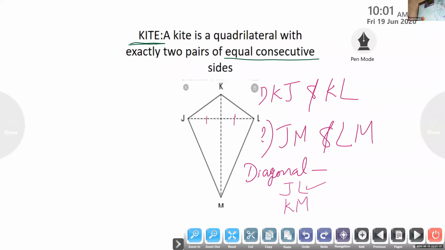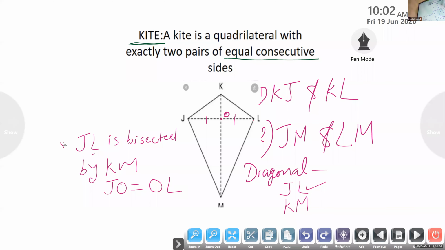If this point is O, then JO equal to OL.